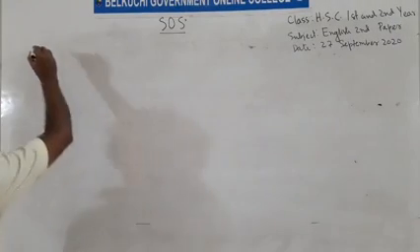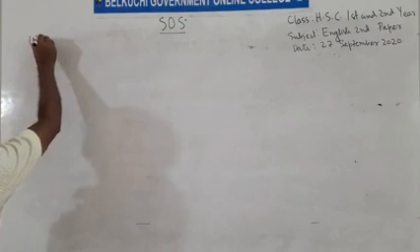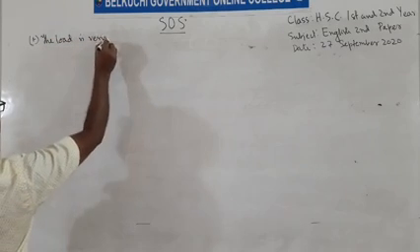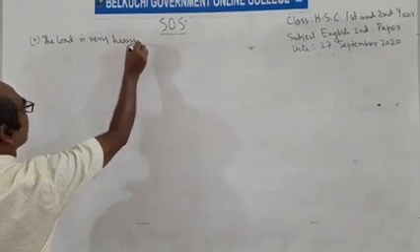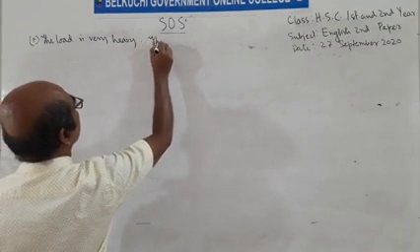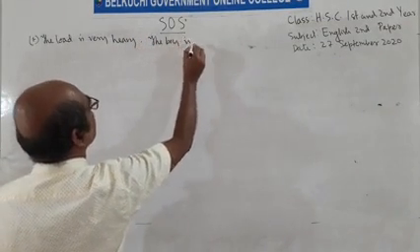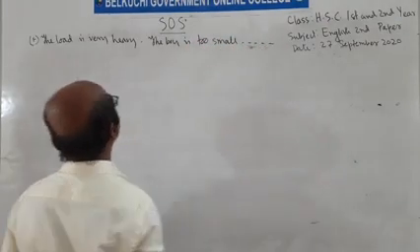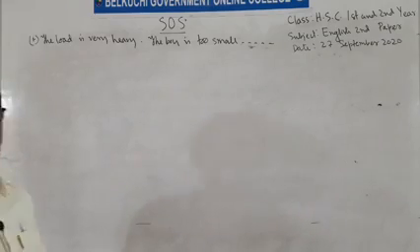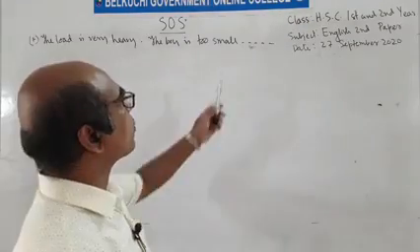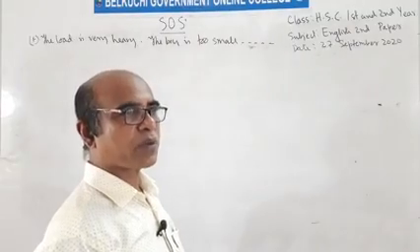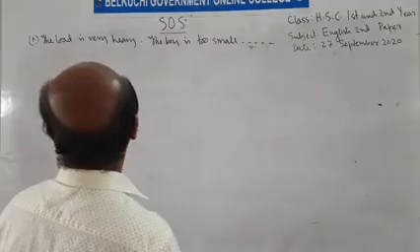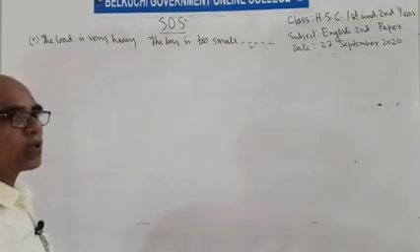The first sentence, number 1. The load is very heavy. The boy is too small. Now, you will have to complete the sentence by using a word or phrase or any part of the sentence. The load is very heavy. The boy is too small.